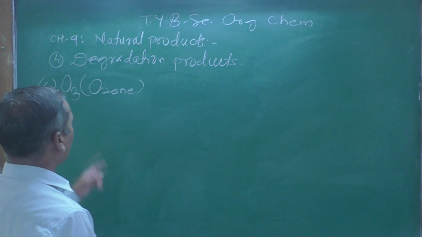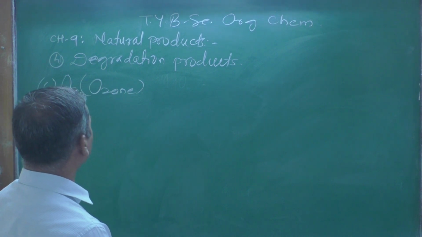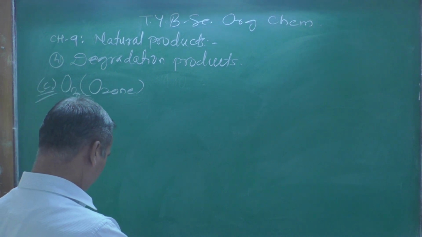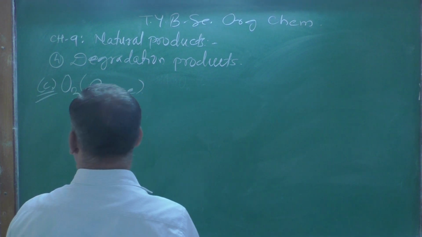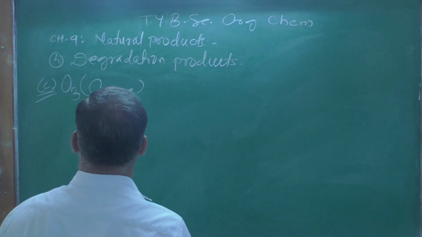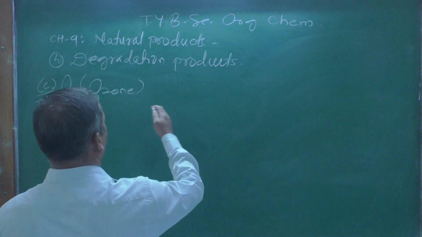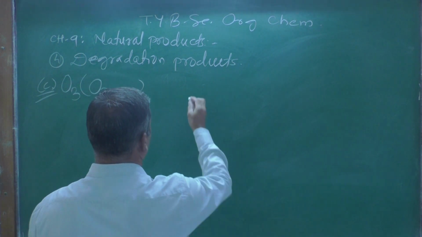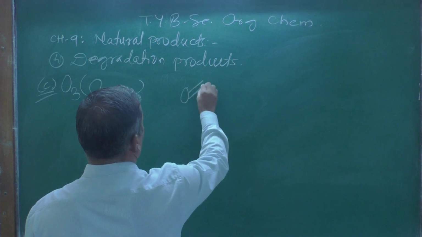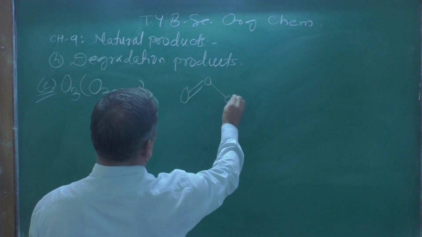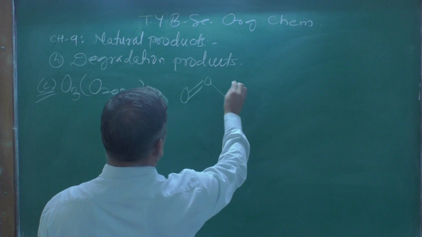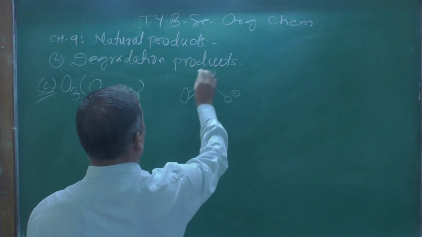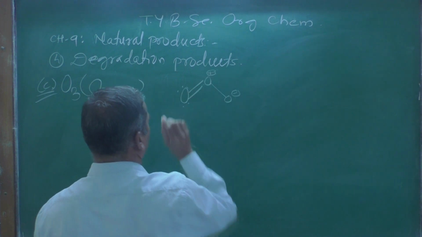ozonolysis. And as you might be knowing, the ozone molecule can break the carbon-carbon double bond. Let us see here, three oxygen atoms are there. They are present in various forms like this. Here is a minus charge, here you can write a positive, and the lone pair present in that.